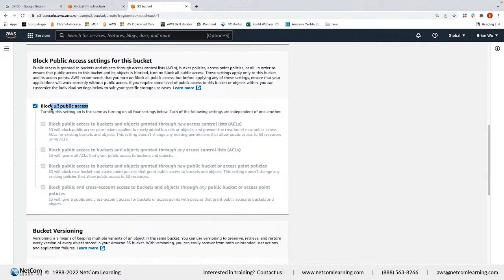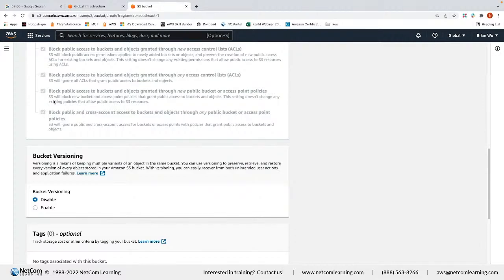Anybody in the world would not be able to touch it. So if some data in S3 is storing confidential data, phone numbers, credit card numbers, personal PII data, and those data are disclosed to the world, somebody must have done something wrong, because by default, we don't allow public access. So I just keep it default.